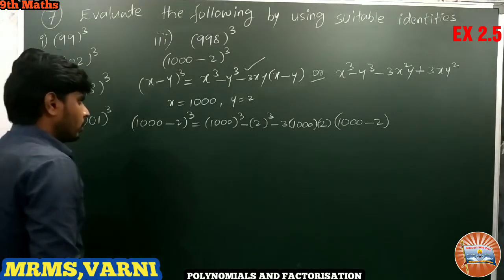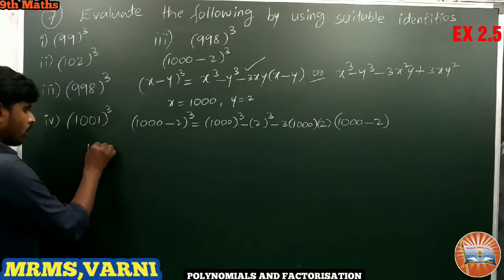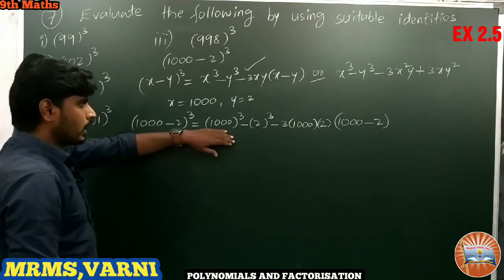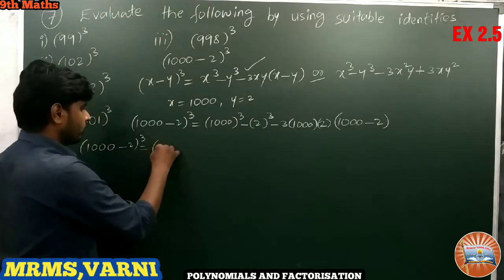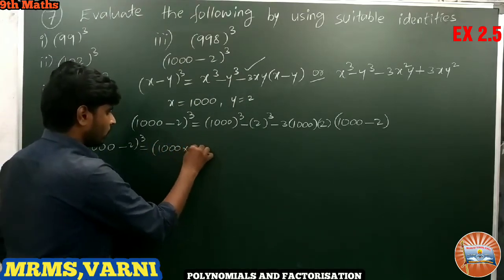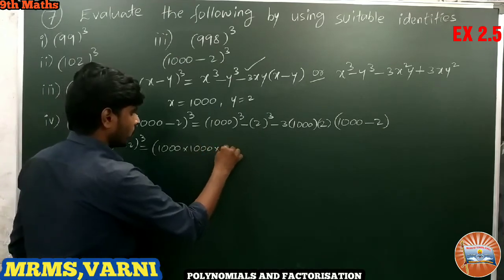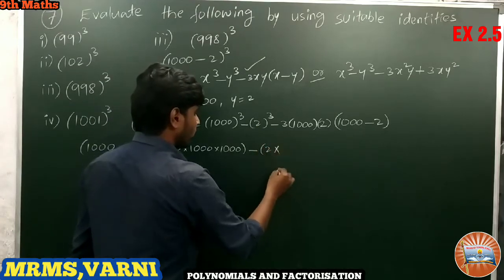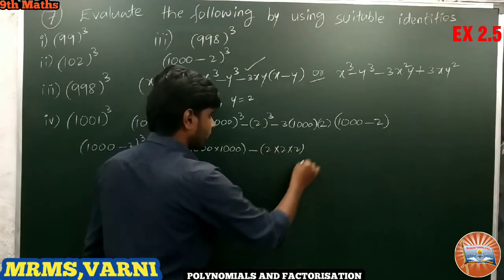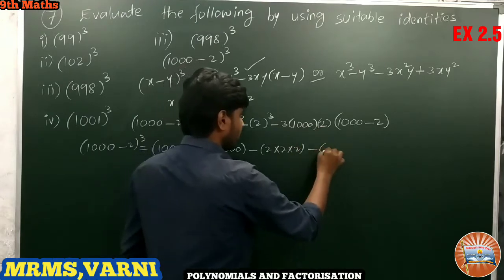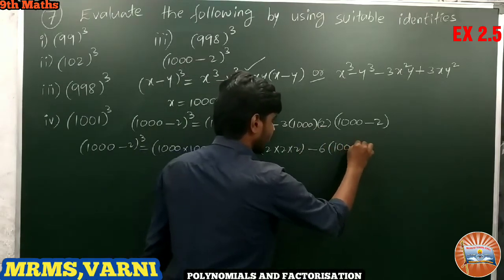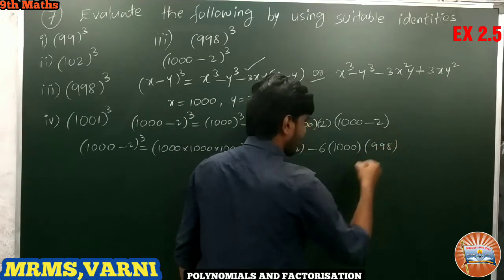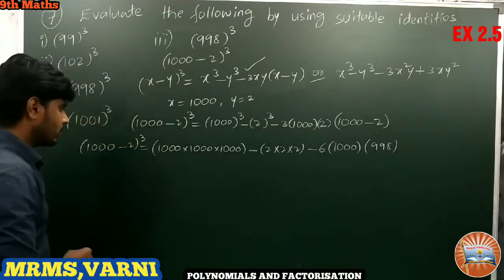So (1000 minus 2) whole cube is equal to 1000 whole cube, we can write 1000 into 1000 into 1000, minus 2 cube, we can write 2 into 2 into 2, and minus 3 into 1000 into 2, that is 6 into 1000, 6000, and 1000 minus 2 is nothing but 998. Is it clear? Yes.